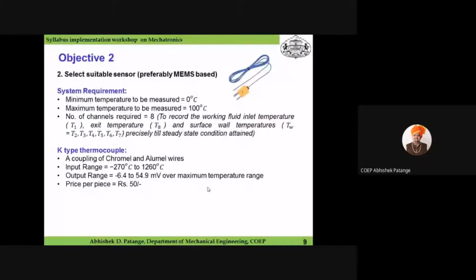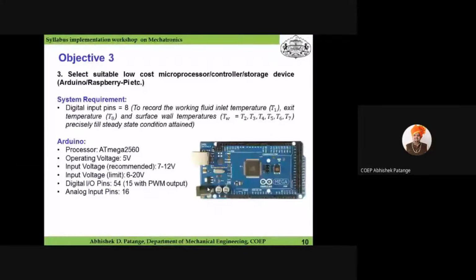Now the third objective is to select a suitable microprocessor, microcontroller, or storage device. Here I have chosen Arduino. My system requirement is 8 digital input pins to record various temperatures.